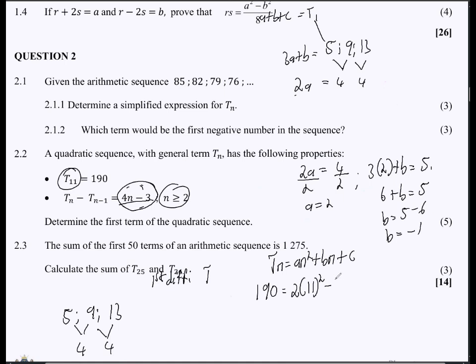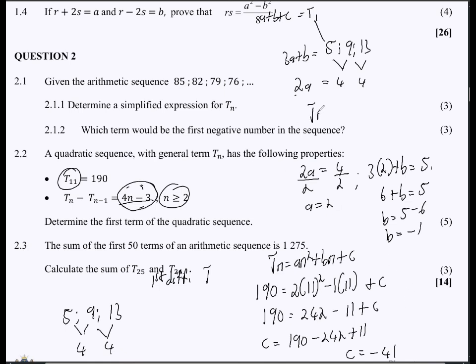So -1. And then here we are just going to substitute 11. Then what we don't have is the value of c, so we can just say plus c here. And then this 190 is equal to, if we do the maths right there, 242 minus what? 11 plus c, right? Now 242 minus 11. If we transpose it over to the side to get c, we have to say 190 minus 242 plus 11. So c will give us what? -41, right?